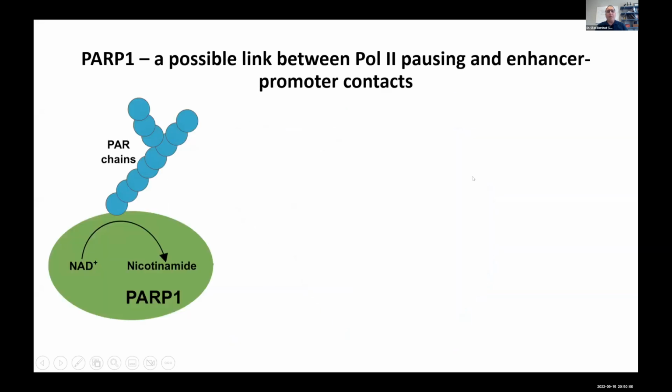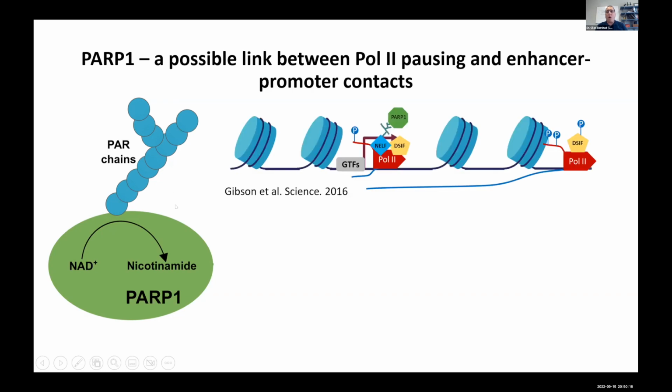So based on this model, we suggested an additional important factor that might explain the connection between POL2 pausing and enhancer promoter contacts, and that's poly-ADP ribose polymerase 1, or PARP1, which is responsible for about 90% of PAR chains in the cells. It was shown to bind almost all active enhancers and promoters in the genome and PARylate NELF, which enhances its release from the paused POL2 and paused POL2 release into productive elongation.